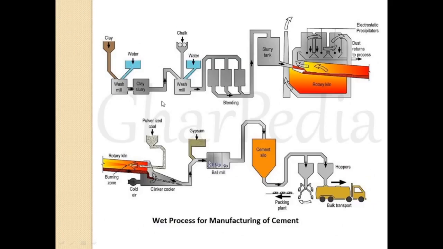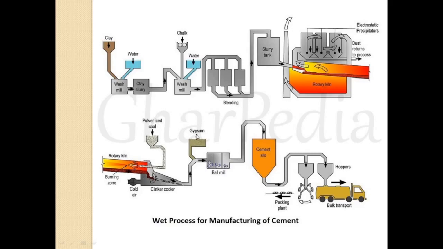Here we can see the wet process in the image. Here we can see the clay, and chalk or limestone. Clay is washed in the wash mill. Then this clay slurry and the limestone slurry or chalk slurry are blended in this portion. Then this goes to the rotary kiln. The temperature of the rotary kiln is 1300 to 1500 degrees Celsius. Then it forms nodular shaped clinkers.